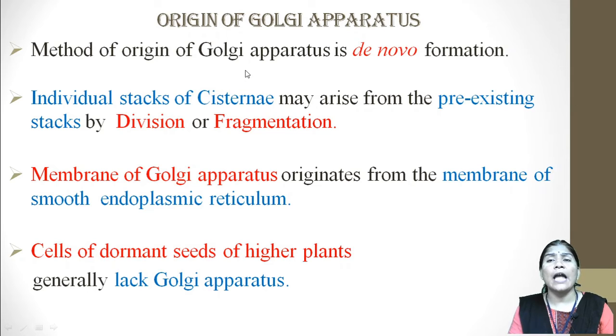So, how is this Golgi apparatus originated? Regarding the origin of Golgi apparatus, different hypotheses have been proposed, but the most acceptable hypothesis is that the Golgi apparatus originates de novo. De novo means newly formed.